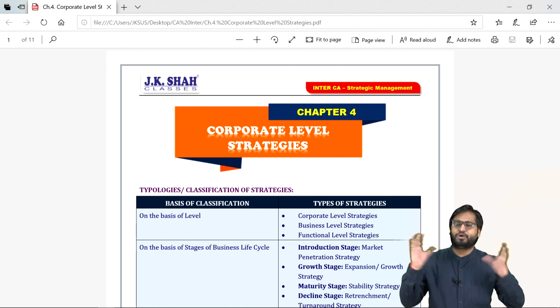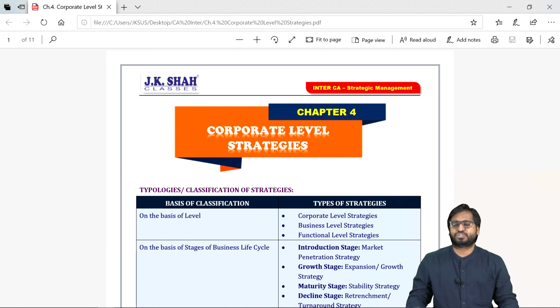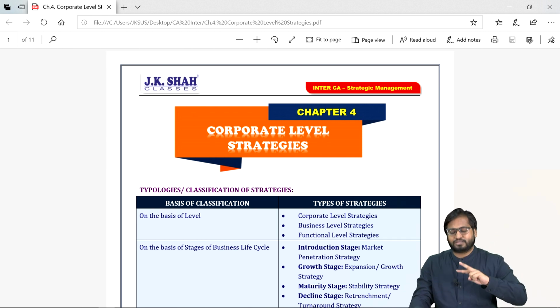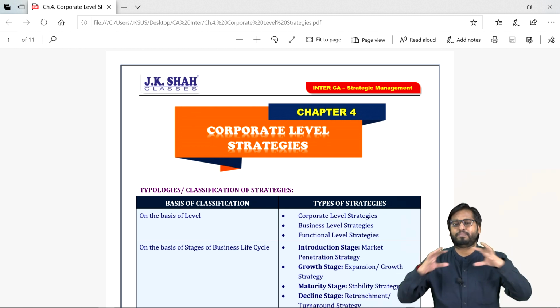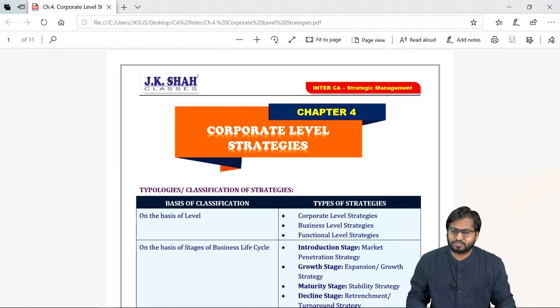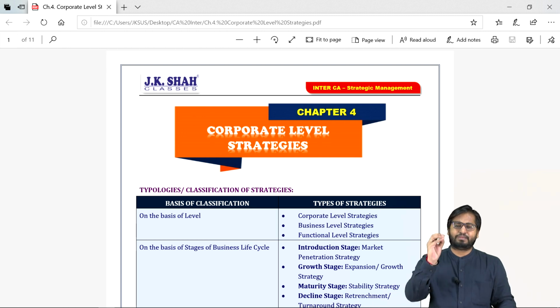At any point of time, the corporate level management will be framing any one of the below mentioned strategies. It may be stability strategy, expansion strategy, which is also called growth strategy. It may also be retrenchment strategy. It may also be a combination of all. So let's try to understand what is stability strategy. What do you mean by stability?